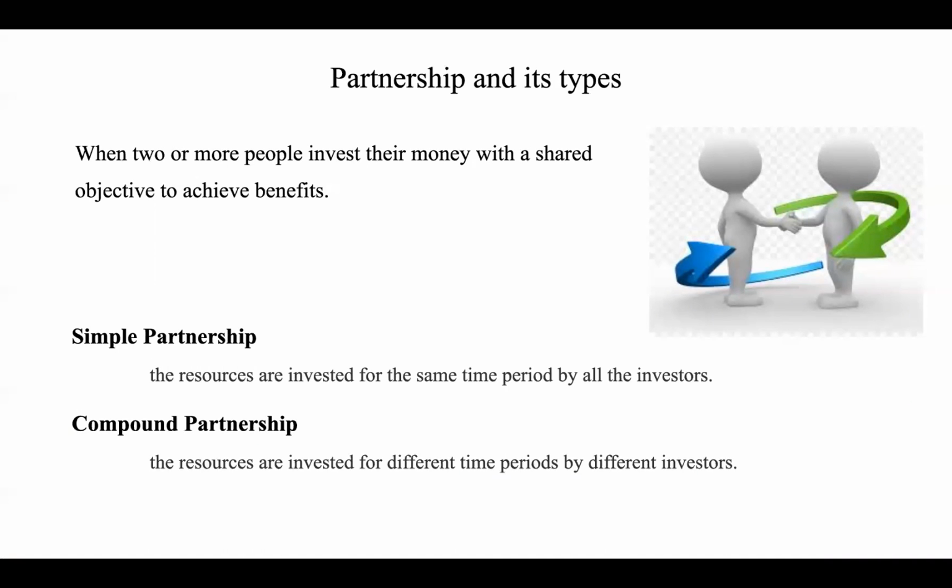Types of partnership: simple partnership and compound partnership. When the resources are invested for the same time period by all the investors, we call it a simple partnership, whereas when the resources are invested for different time periods by different investors, we call it a compound partnership.